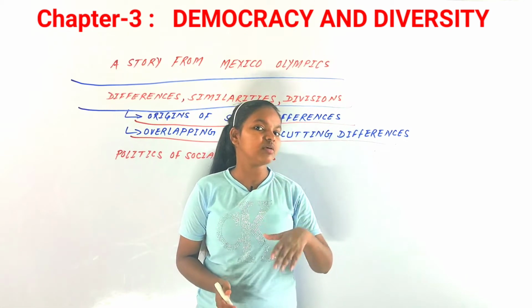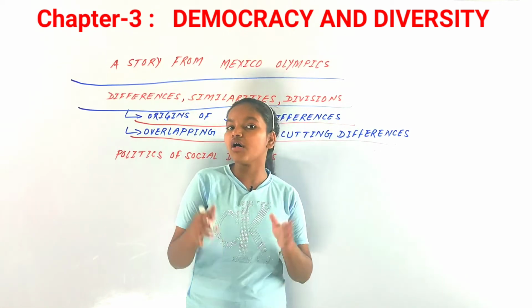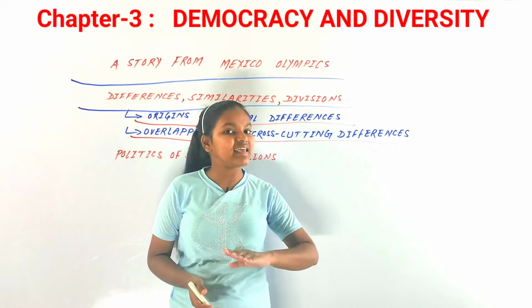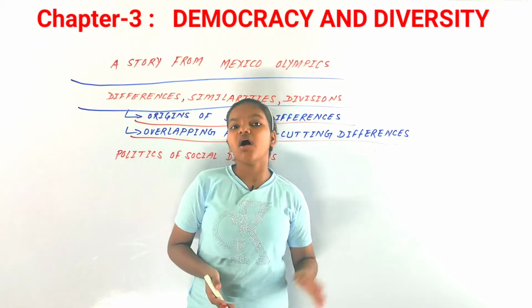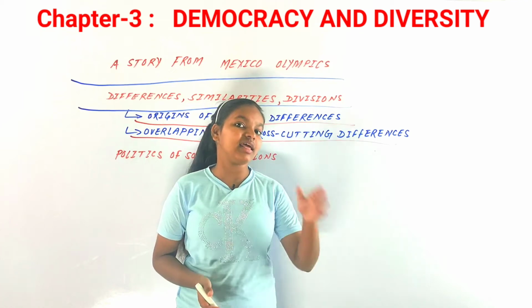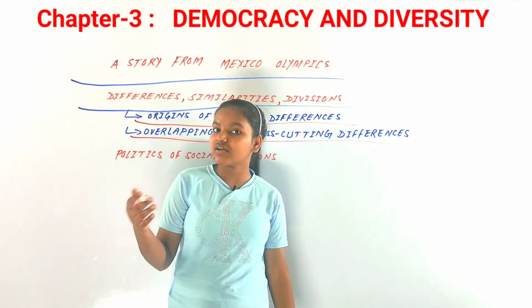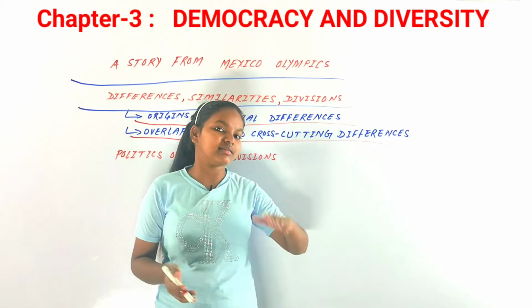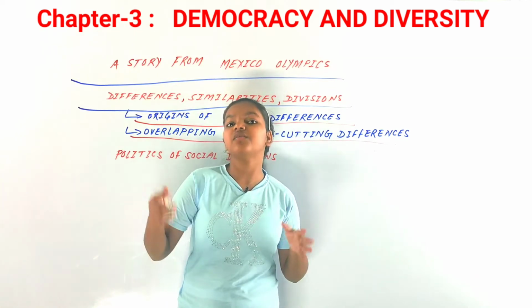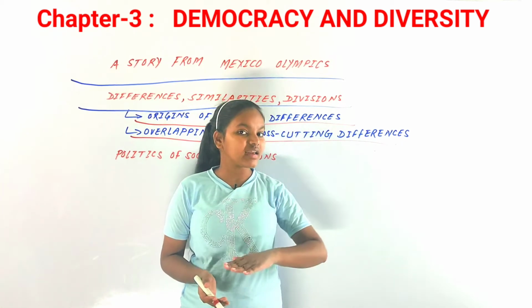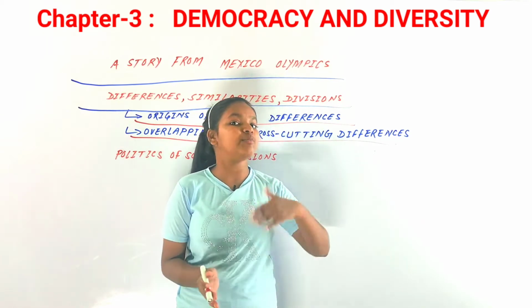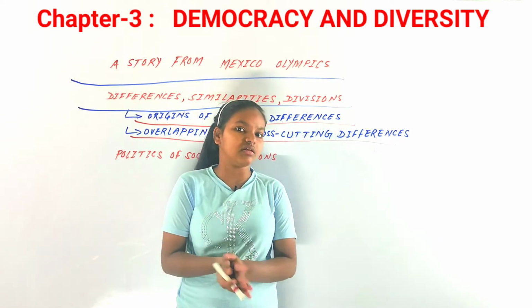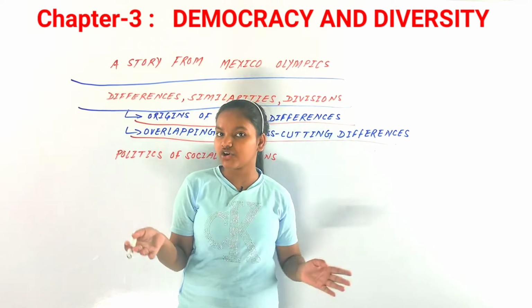Because the common thing between them was that they were all athletes and were against racial discrimination. So if people are different in one context, they can be similar in another. No one can say that he or she has just one identity. They have different identities in different contexts. It just matters how you see it, how you imagine it. You just have to look at the big picture.